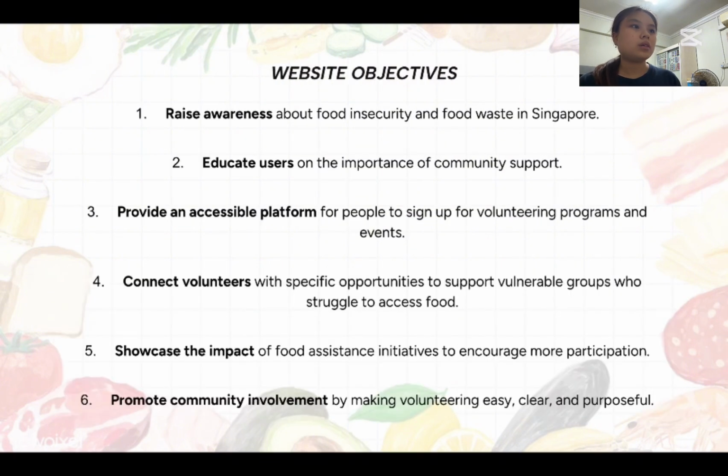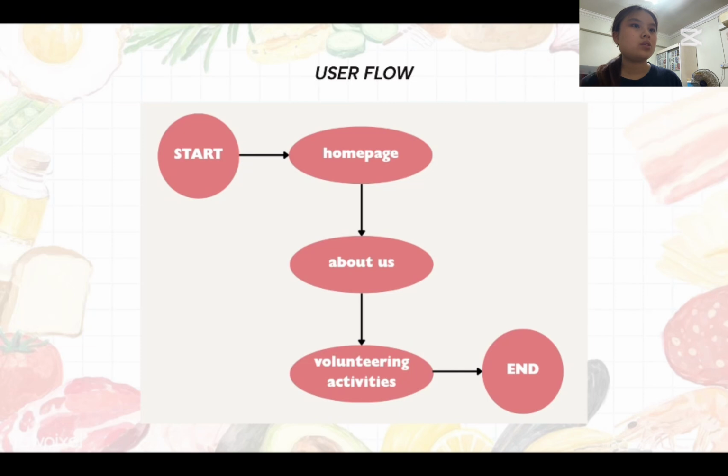Website objectives: raise awareness about food insecurity, educate users on the importance of community support, provide an accessible platform for users to volunteer, connect volunteers with specific opportunities to help, showcase the impact of food assistance, and promote community involvement as people volunteer together. So for my user flow, I only have 3 different pages. From the start, we have the homepage, and you can learn, and about us, which is where you learn more about my company. And lastly, a page where people can volunteer for activities, and there are 3 different activities, but I put it under one page.